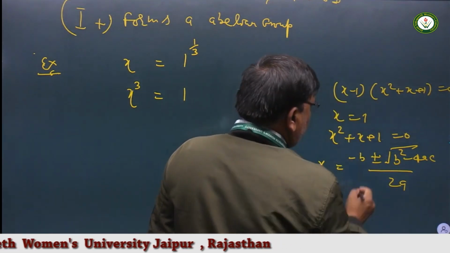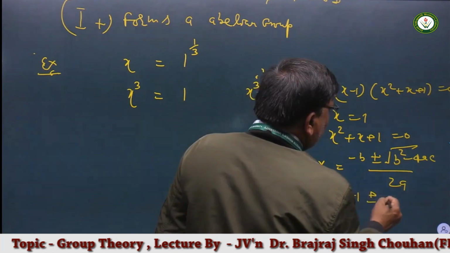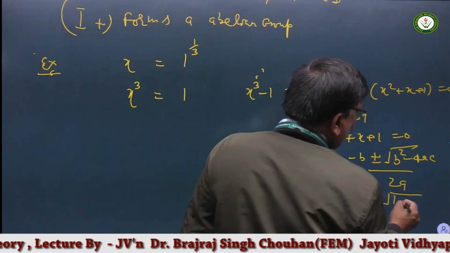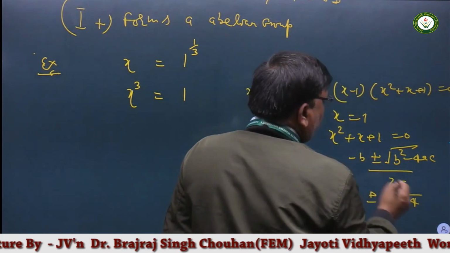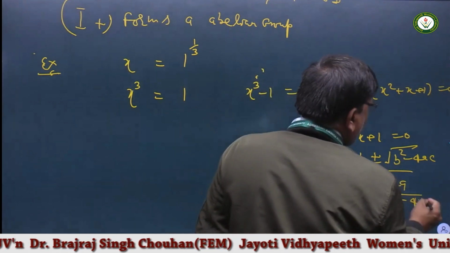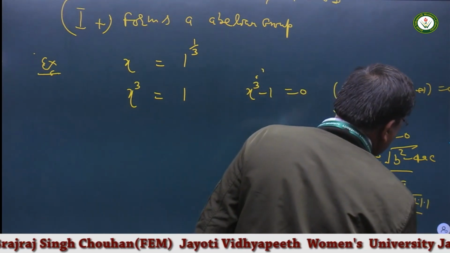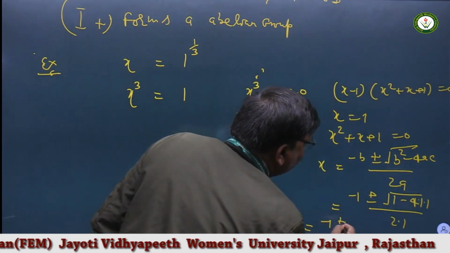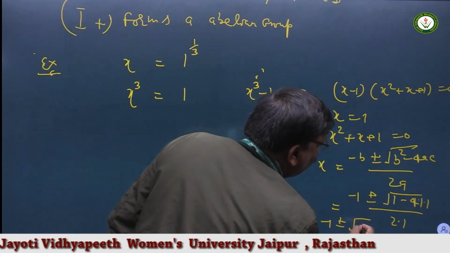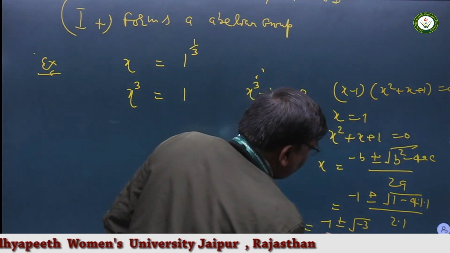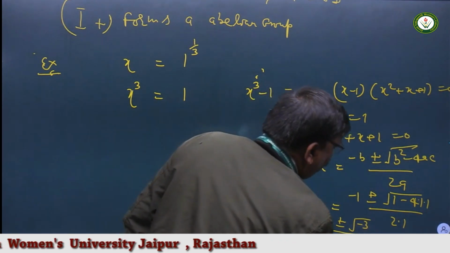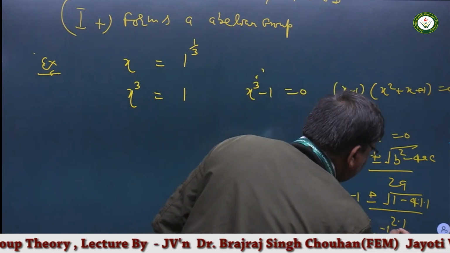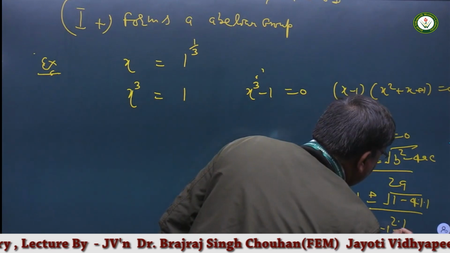Putting in the values, minus 1 plus minus under root 1 square, which is 1, minus 4 times a which is 1 and c which is 1, divided by 2 into 1, it gives minus 1 plus minus under root minus 3 upon 2. Or in other words, it can be expressed as minus 1 plus